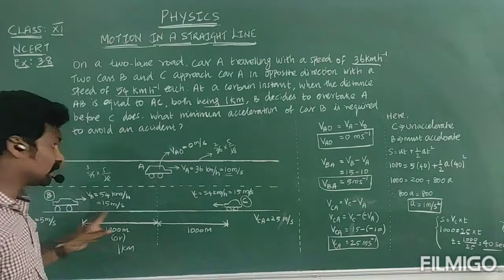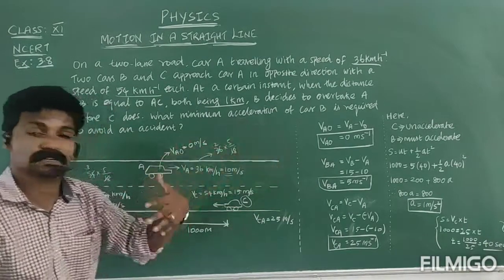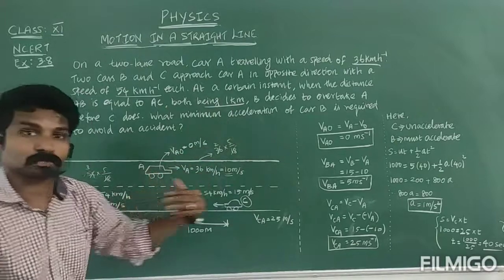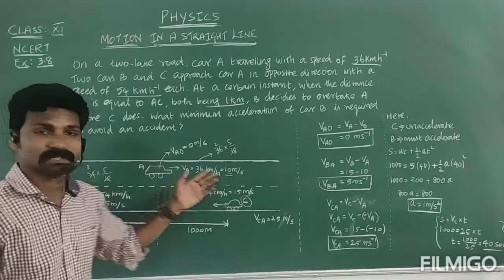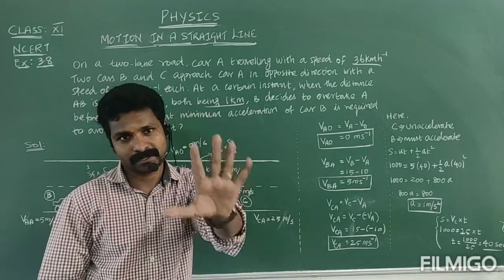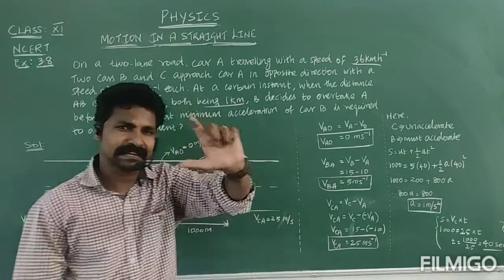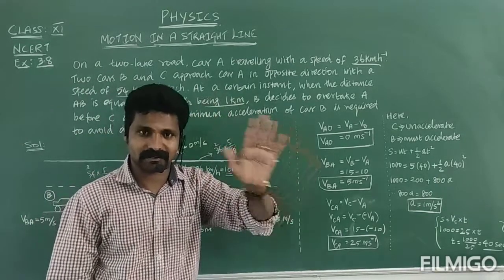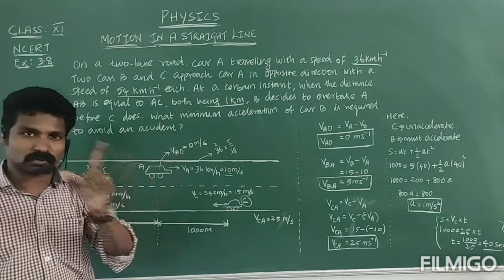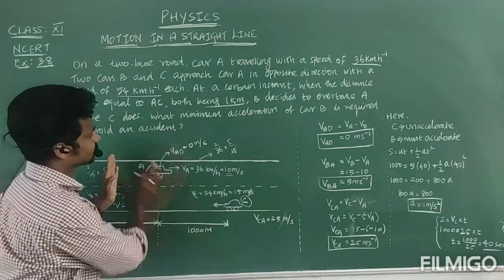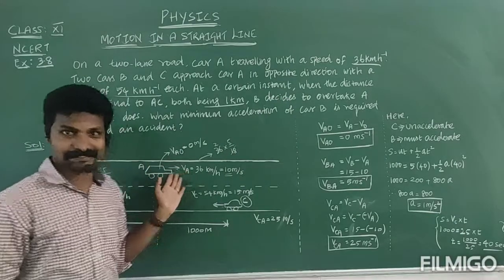At the same time you are saying, hey, see that C car is coming fast, otherwise C car will become fast. So before it reaches our point we must overtake. Now you are saying, that is relative velocity. Okay? So you must find first relative velocity individually for A car, B car and C car relative to one another. Okay? See that. First I'll take this car because this is our target.